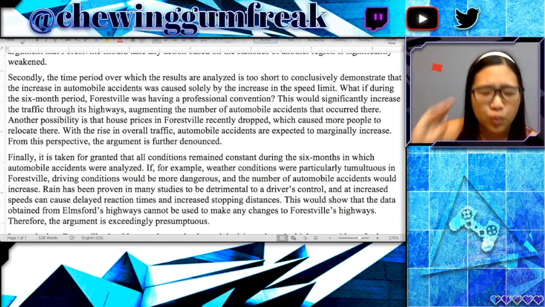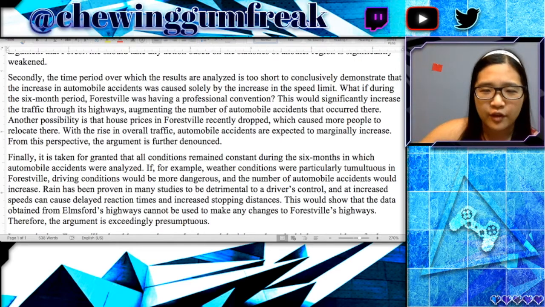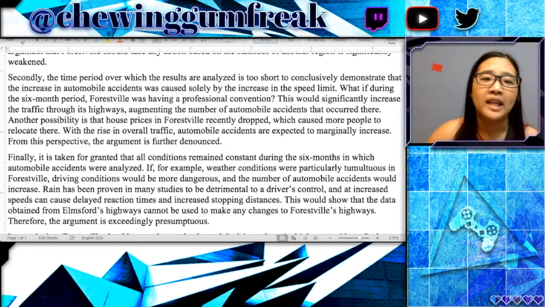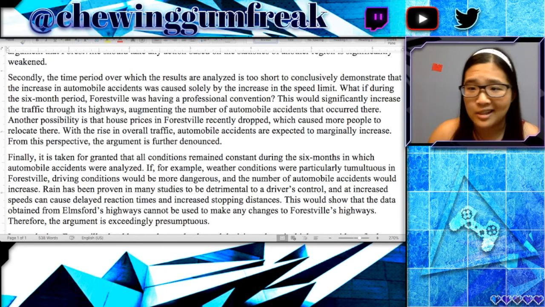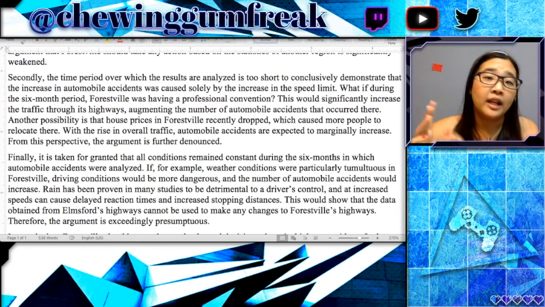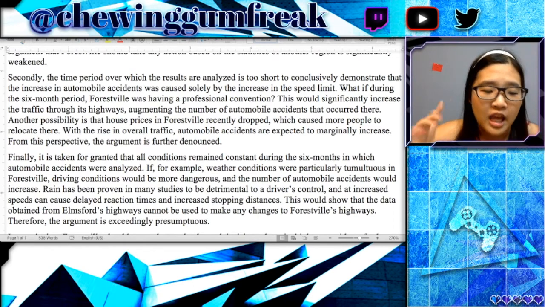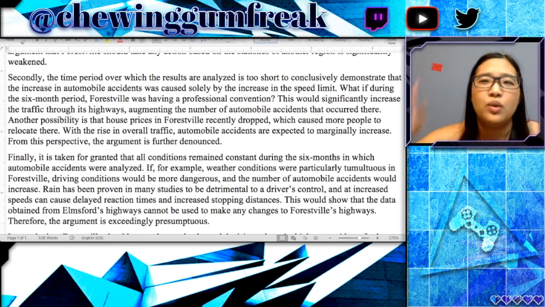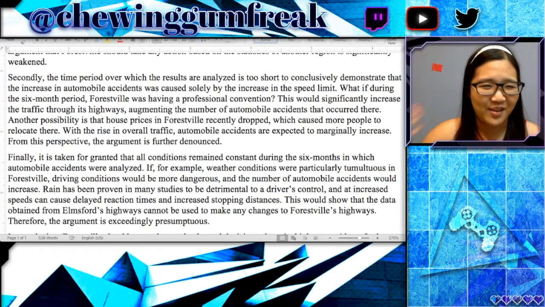This paragraph is really about the before and after the speed limit change that can't be attributed to anything else, when in reality we know that, for example, auto accidents are more prominent in the winter when there is ice and snow on the roads. When you are writing your own analyze an argument essay, you want to be sure that you know exactly what the difference is between each of your paragraphs and that you are not confusing your own self. Because if you don't know what you're talking about, then your reader is going to be even more confused than you.